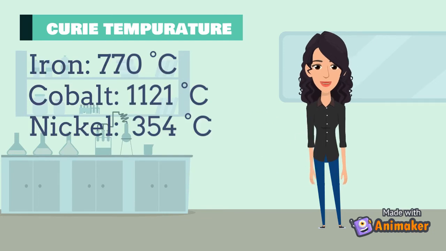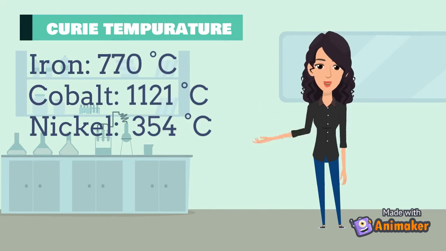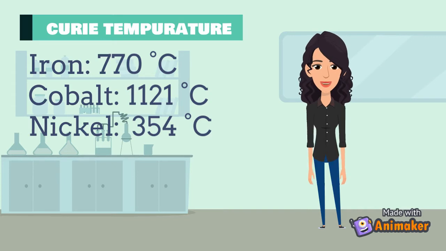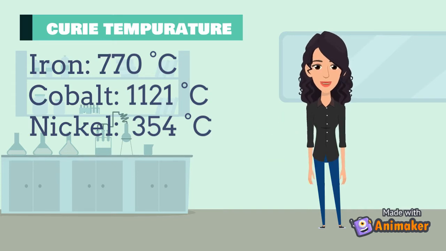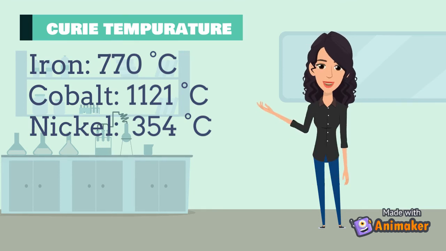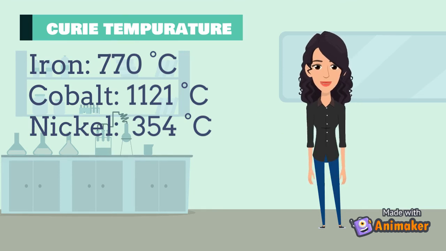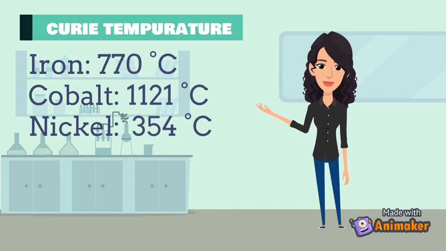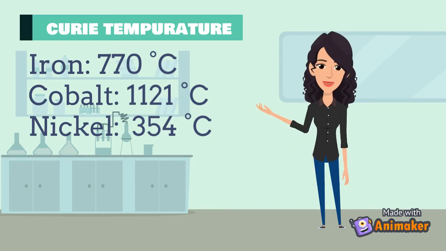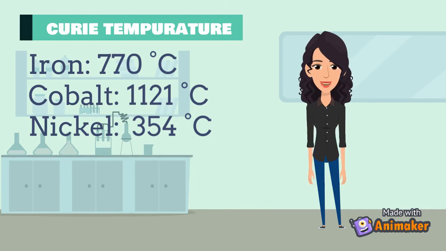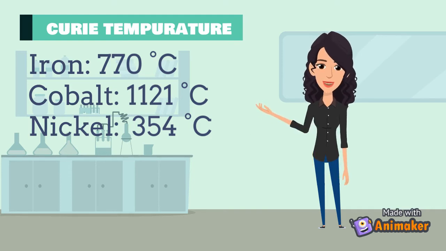These are the temperatures for iron, cobalt, and nickel, and as you can see, their Curie temperatures are very high, which makes it easy for them to be in a ferromagnetic state at room temperature. Meanwhile, most other elements have much lower Curie temperatures, so in order to actually have them act as a ferromagnetic, they'd have to be cooled way down. And these are the only elements that have a Curie temperature above room temperature